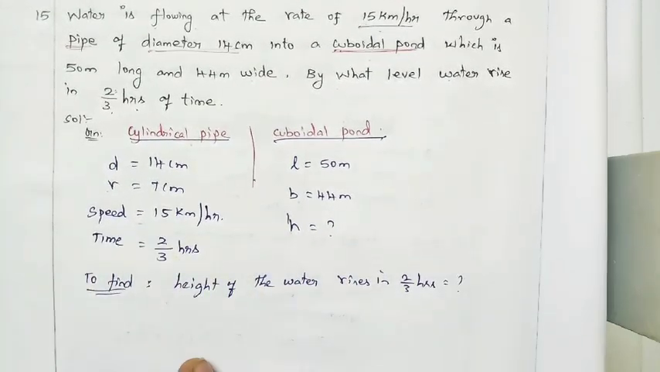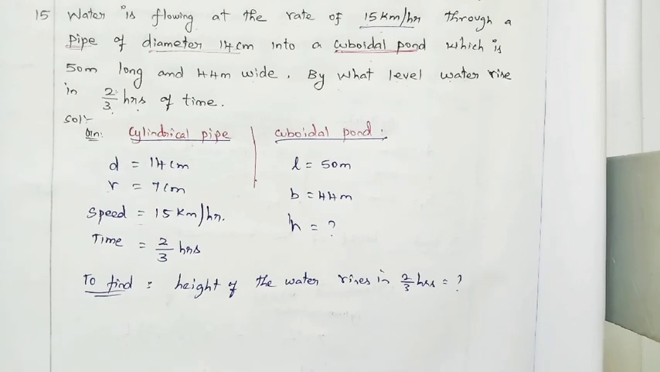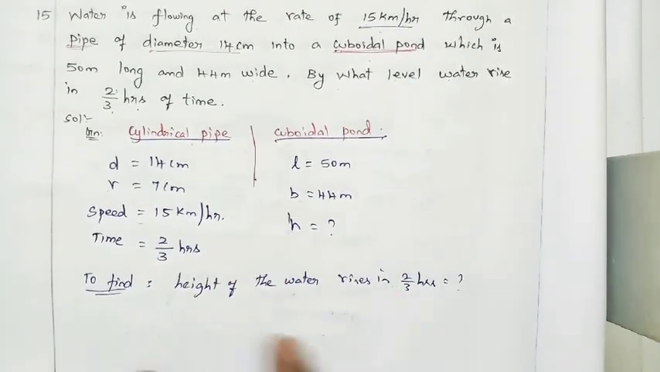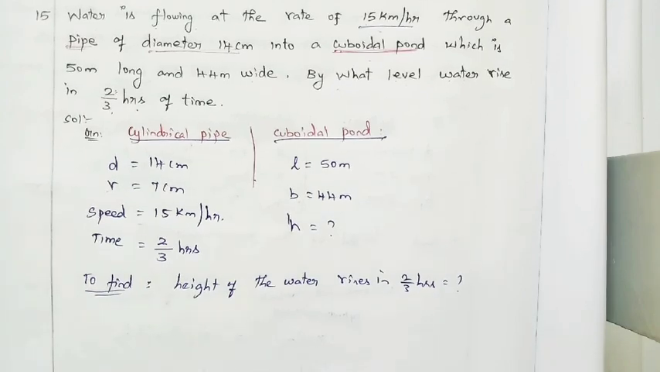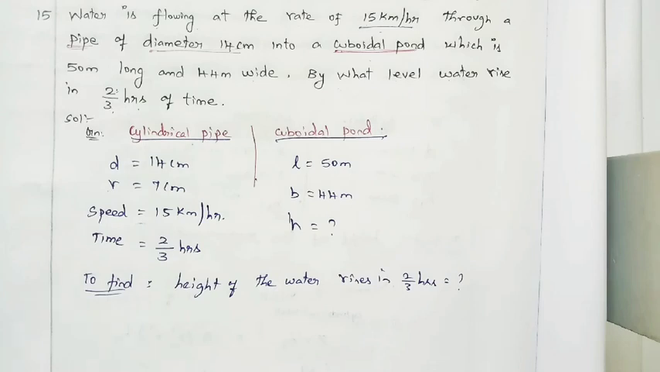So here, the volume of the cylindrical pipe, right? The volume of the cylindrical pipe flowing at 2/3 hours is equal to the volume of the cuboidal pond, right? So by just equating, we will get the solution. But before that, we want to check whether all the things have the same units or not, right?